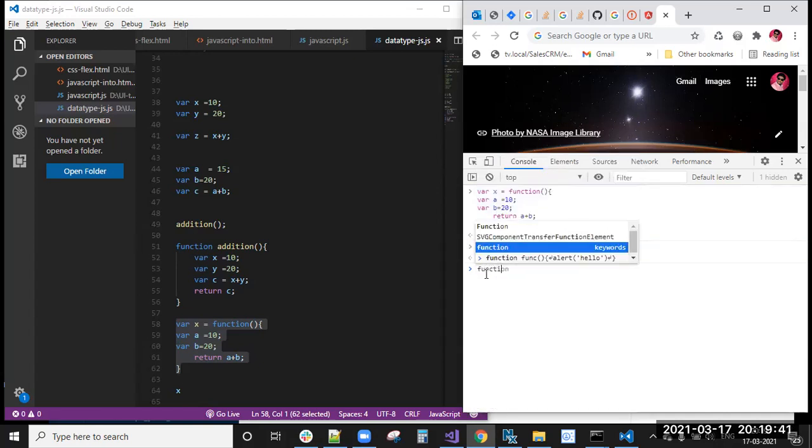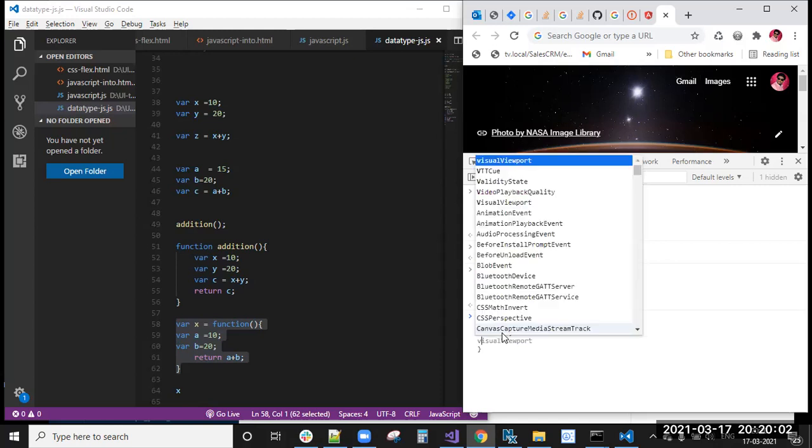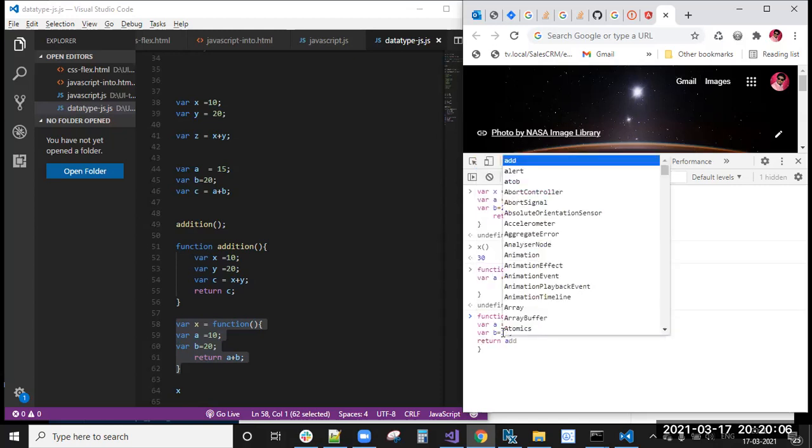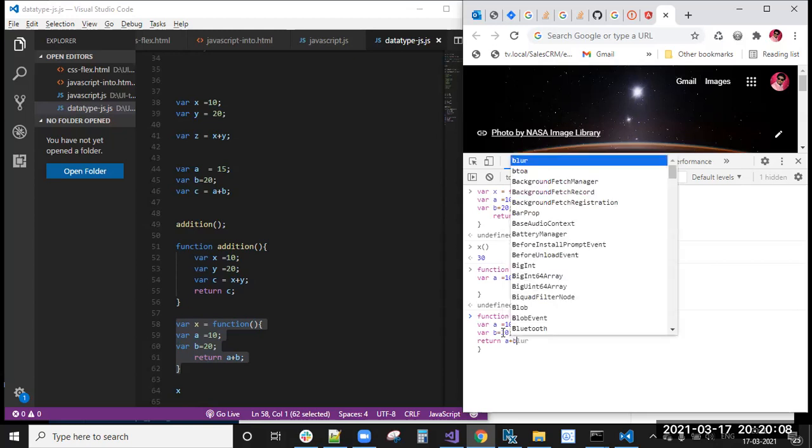And the general syntax, function add, similar only, where a equal to 10 we will take, where b equal to 20 we will take. Similarly, directly you can write return a plus b.